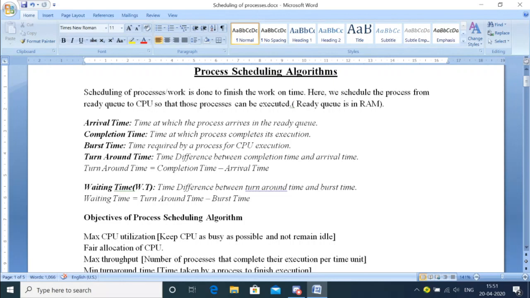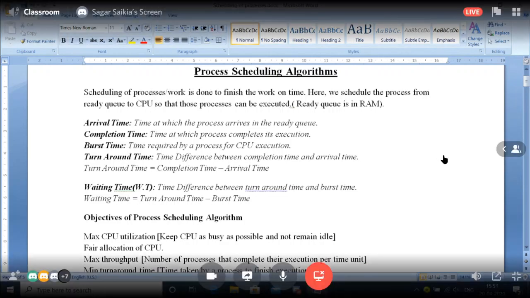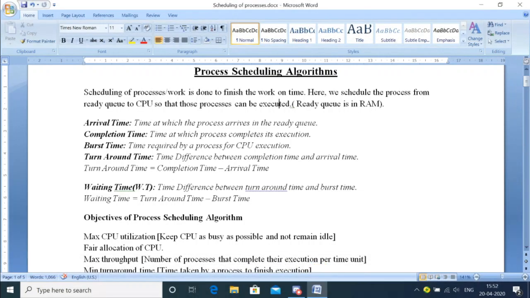Now, scheduling of processes is very important because we have to get those process executions done in a very timely way. That means time is a very critical factor. Based on this, there are various time parameters used in process scheduling algorithms. First is the arrival time. All of these parameters are with respect to a process. Arrival time is the time at which the process arrives in the ready queue, when it has just arrived and been put in the ready queue.